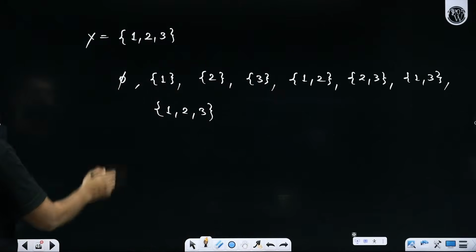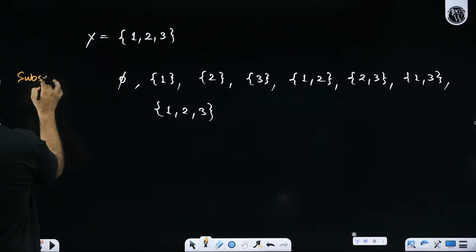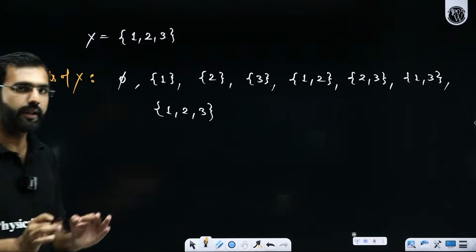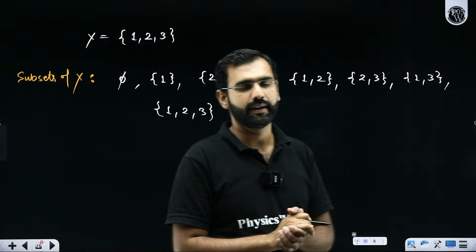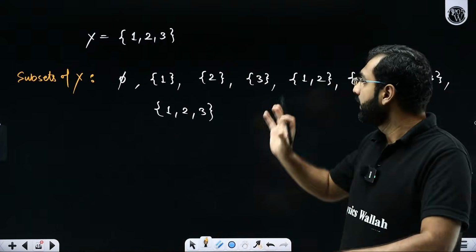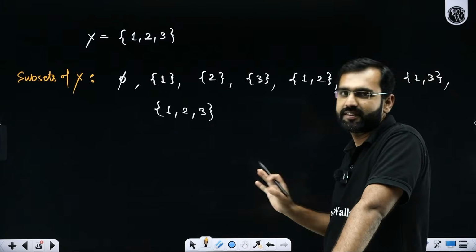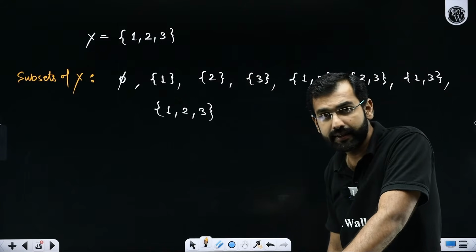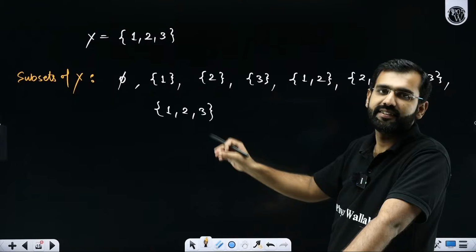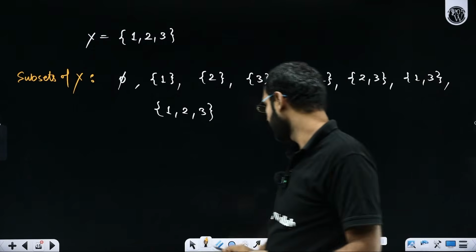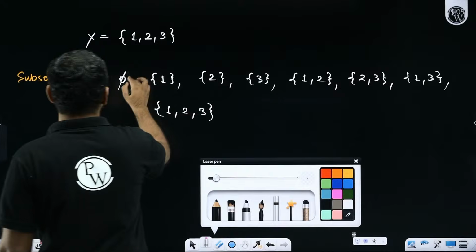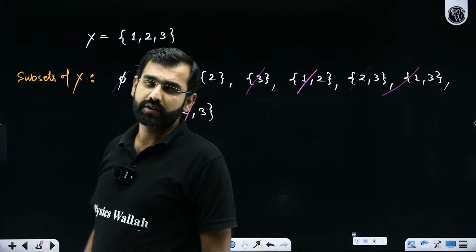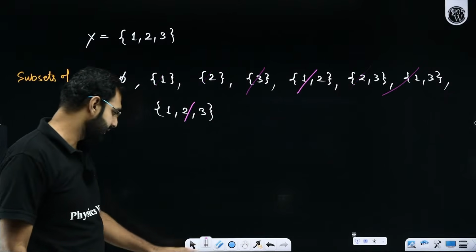So these all are the subsets of X, and these are going to be the total subsets of X. Sir, what do you mean by that? This means that you won't be having any other subsets apart from these sets of X. If I calculate the number of subsets, I will say it is 1, 2, 3, 4, 5, 6, 7, 8. So number of subsets are 8 here. Sir, can we generalize it? Yes, we can.